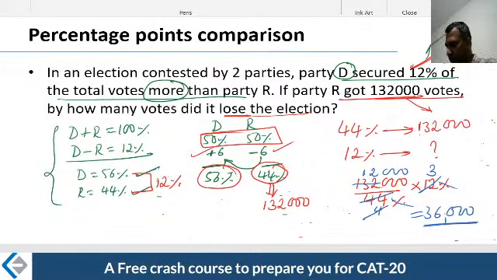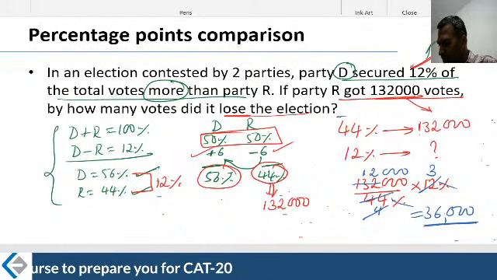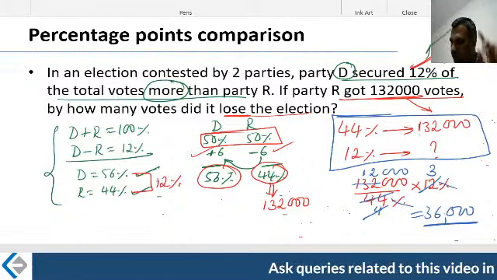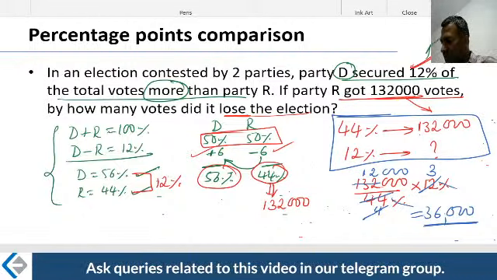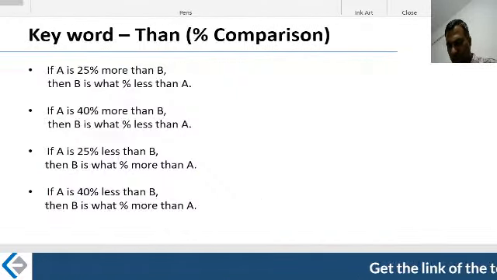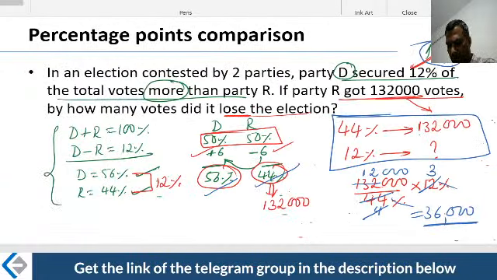Okay, fair enough. Now this calculation is not a deal. What you need to focus upon is this. 44% corresponds to this. Therefore, 12% corresponds to what? That is one point. The other point is what? Somebody's gain is somebody's loss. If you can understand that, you would have got the values 56% and 44% mentally. That is the learning objective of this particular question.